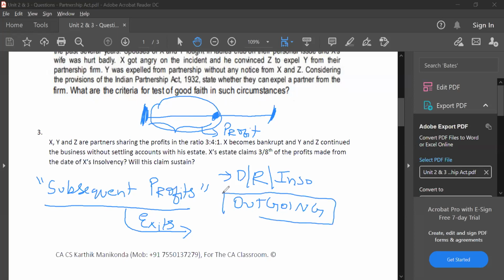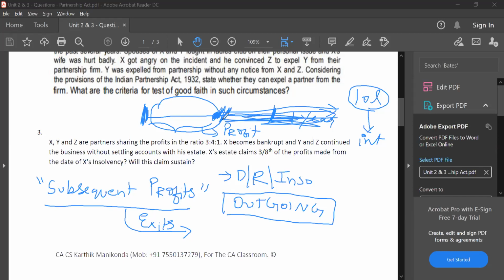Very normal, correct? So the provision says, if you don't pay such money, then you have to pay on this day. For the next 1 year, they have not paid the money. Now, assume I am supposed to get 10 lakhs. If I got 10 lakhs, what will I do? I will deposit it in the bank and earn interest. I am losing out on interest. Therefore, the provision says you have a right to claim if they are not settling you after you leave. Right to claim subsequent profits after I leave also. After I leave also, the outgoing partner has the right to claim subsequent profits if his settlement is not made.